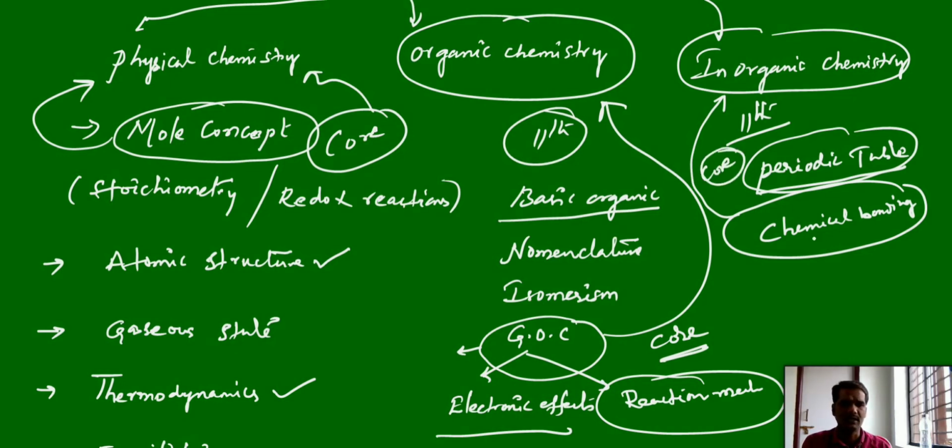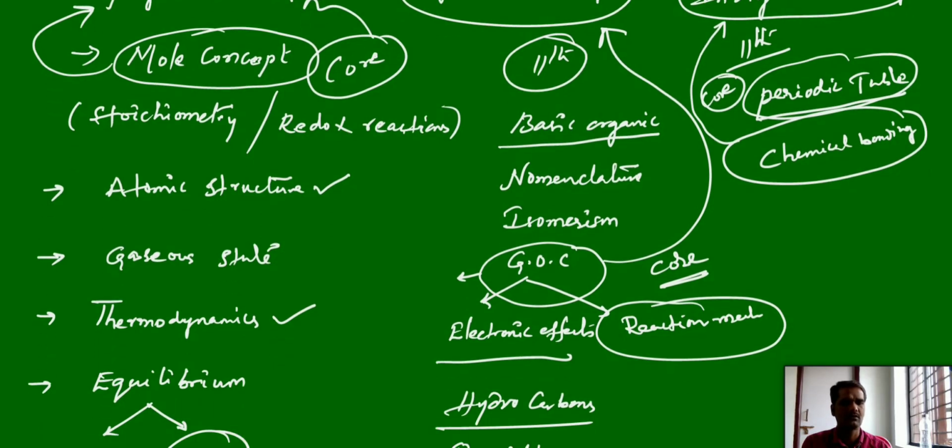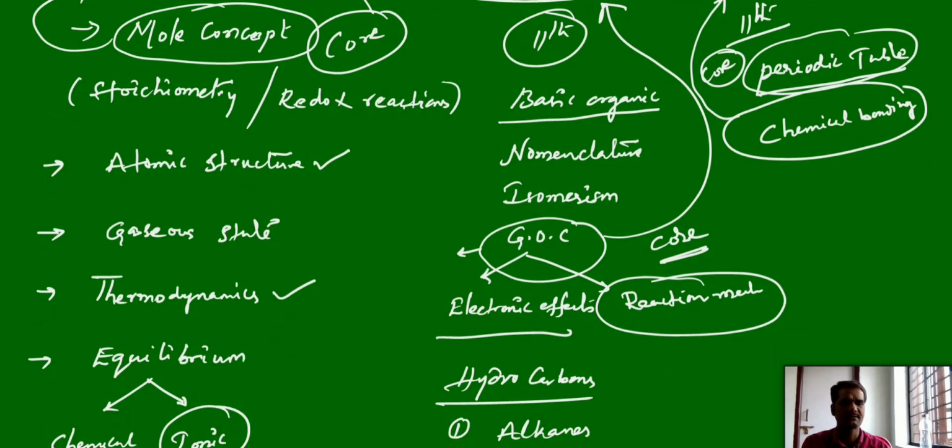Most of the inorganic chapters are again interrelated to this chemical bonding. And mostly here in chemical bonding we will discuss the types of bonds: ionic, covalent, coordinate, metallic bonds, their properties, and the concept of hybridization, valence bond theory, molecular orbital theory, everything we will discuss. And mostly all these topics are interrelated to the remaining inorganic chapters. So again we can say chemical bonding is very, very important in inorganic chemistry at that level. It is also a high-weightage chapter for various types of competitive examinations.